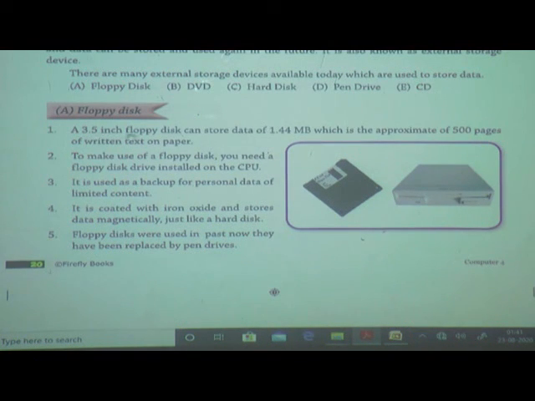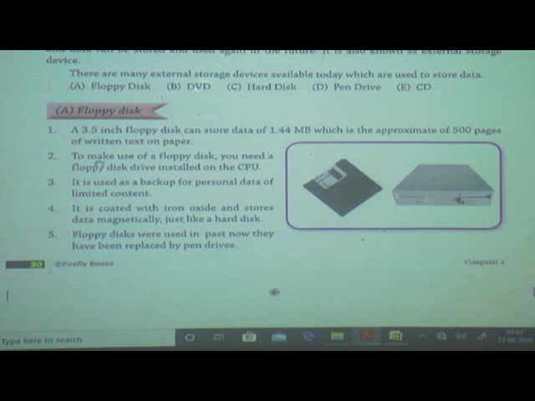A 3.5-inch floppy disk can store 1.44 MB of data. The size of a floppy disk is only 3.5 inch, but it can store 1.44 MB of data, which is approximately 500 pages. In a floppy disk we can store at least 500 pages. And what is the size of this floppy disk? 3.5 inch only. It is the floppy disk.